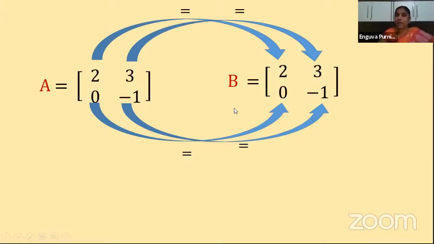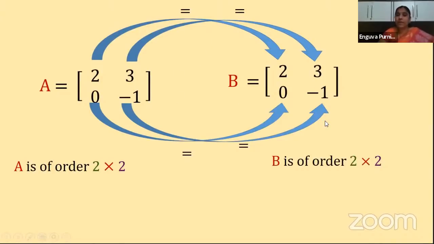So that means what? Here we are comparing the corresponding elements in the two matrices. We have observed that they are the same. And one more condition we need to check now. What is that? Their order. They must be of the same order. So let us check. A is of which order? As we have just discussed, a 2 by 2 matrix. 2 rows and 2 columns are there. B is also of order 2 by 2. That means are they of the same order or not? So they are of the same order, and the corresponding elements are also the same. So now from these two observations, what can you say? That A is equal to B.